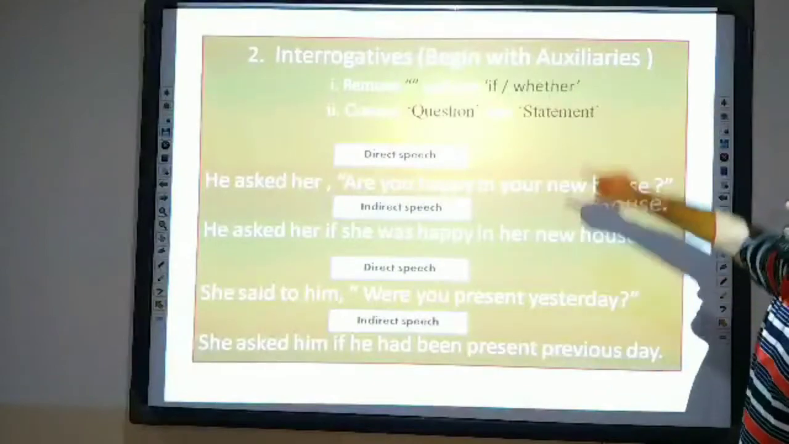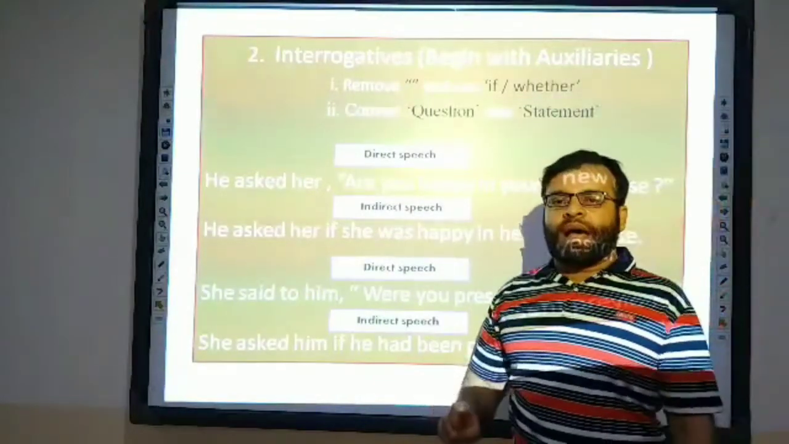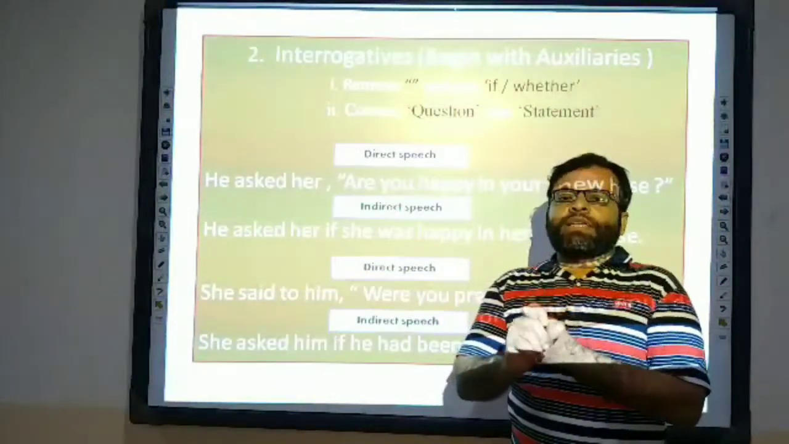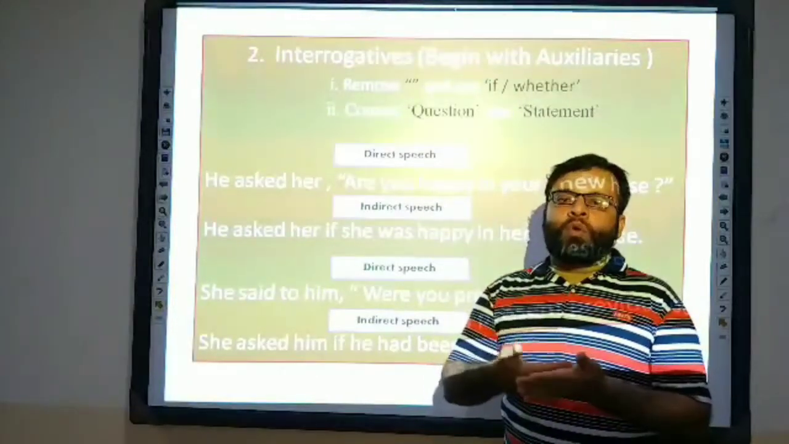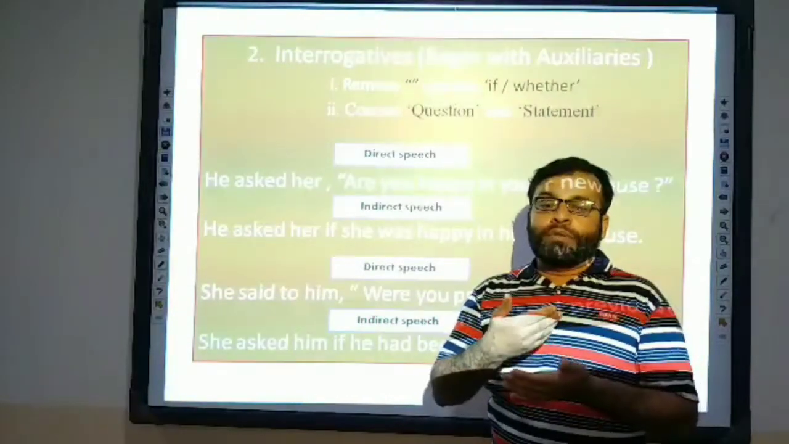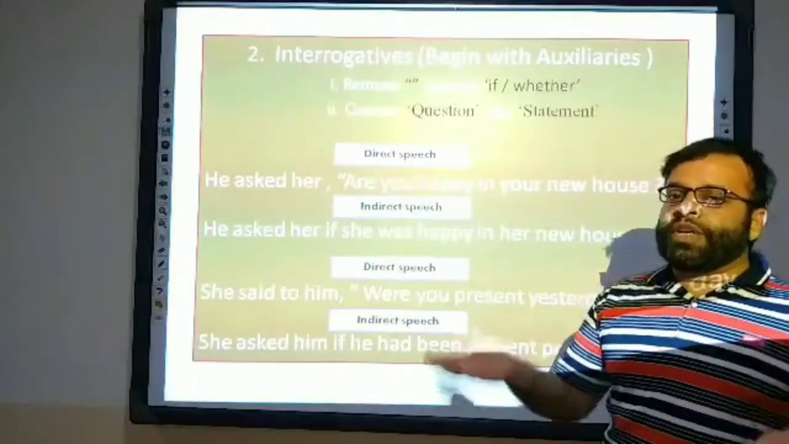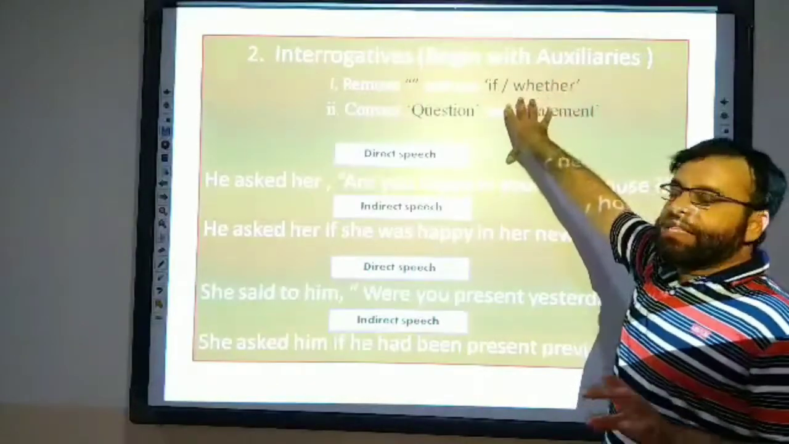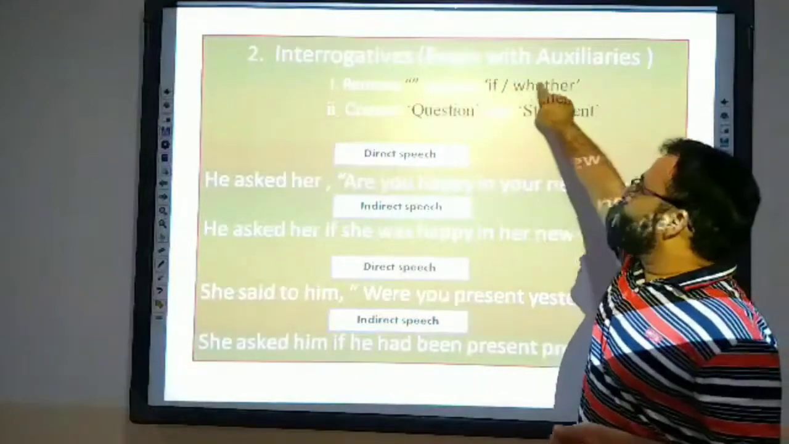Second, if there is an interrogative sentence, remember interrogative sentences are of two types. One is the interrogative that begins with auxiliaries. Auxiliaries are helping verbs like is, am, are, was, were, do, did, does, can, could, shall, should, may, might, will, would, or must. If the sentence begins with auxiliaries, you have to remove inverted commas and use "if" or "whether."